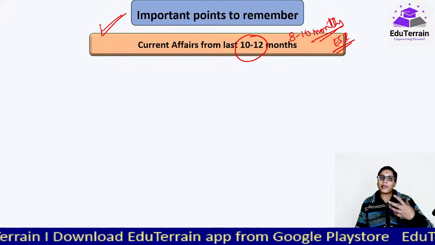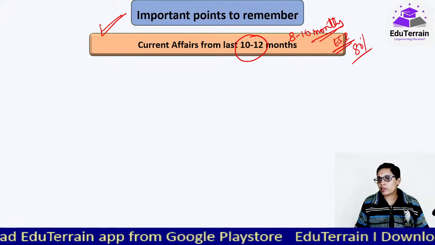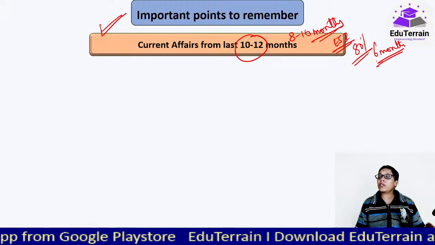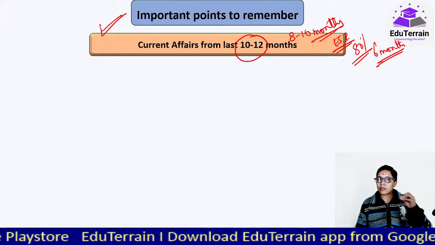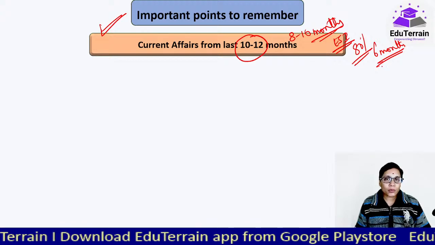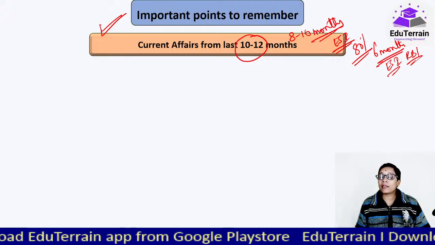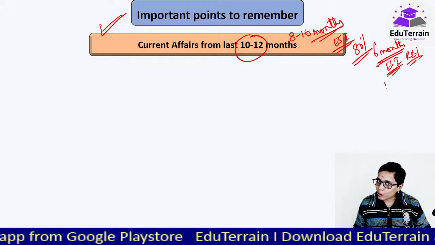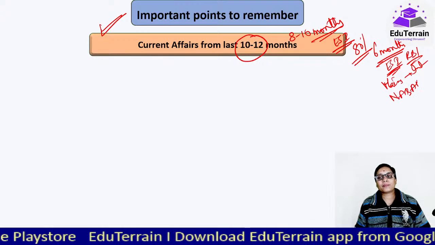Because many times it has been observed that close to 80% of the questions would be from the last 6 months only, but the rest 20%, a little bit back, come from current affairs. And for high scoring, that would be a lot more important. Why? Because when it comes to ESI, especially RBI, it is an exclusive paper, and the higher you score, the higher would be the chance for your final selection, because the mains marks would be added to your interview. Similar is the case with NABARD as well.